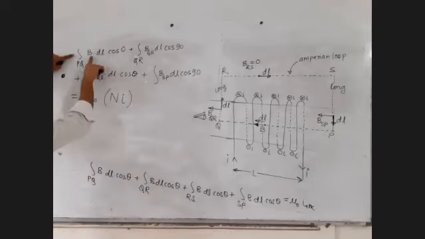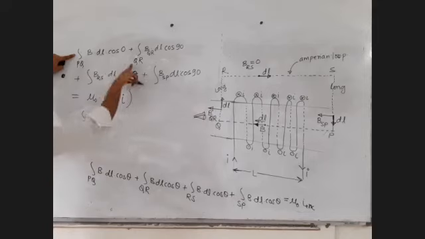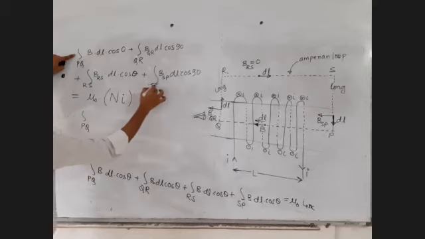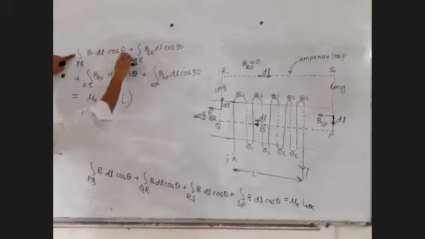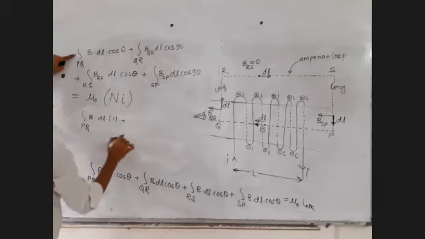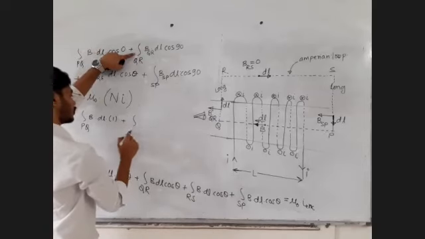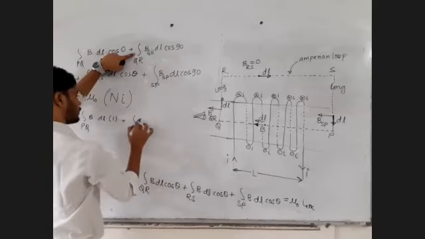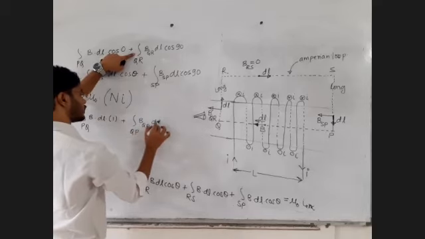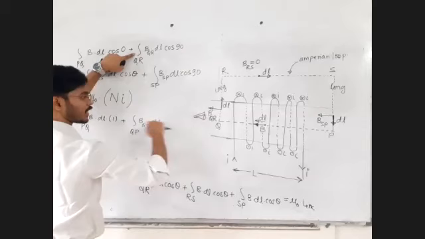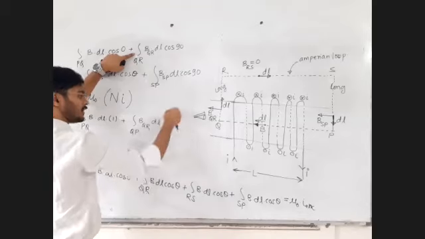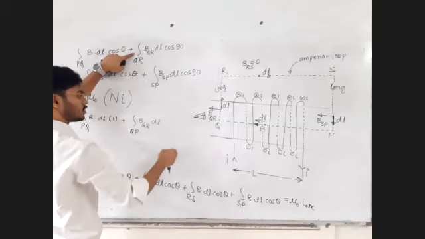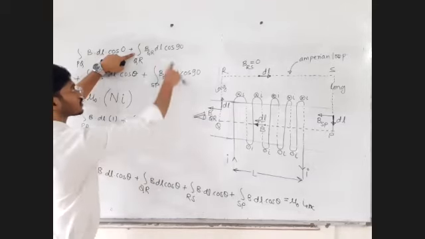Fine. So closed integral over PQ part, QR part, RS part and SP part, B into DL into cos 0, B into DL, cos 0 is plus 1, plus closed integral over the QR part, magnetic field for the QR part into DL, cos 90. For horizontal axis, sin values are 0. For vertical axis, cos values are 0. So cos 90 and cos 270, vertical axis means 90 and 270, so cos 90 is 0.